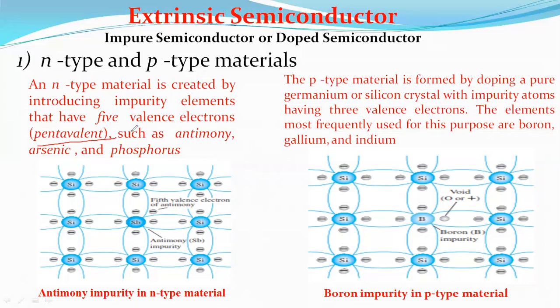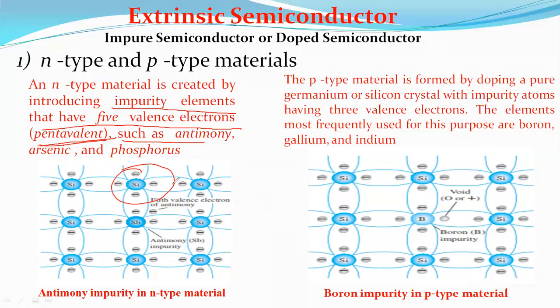How is n-type created? Simply by introducing impurity elements that have 5 valence electrons, pentavalent, such as antimony, arsenic, phosphorus, doped with silicon or germanium, all group 4 material. One free electron is created. The impurity atom has donated a relatively free electron.